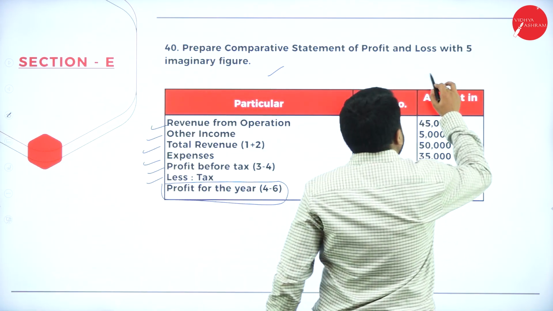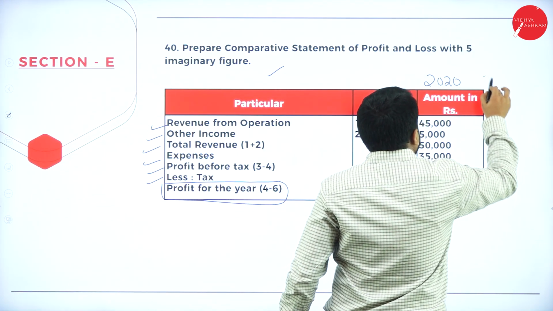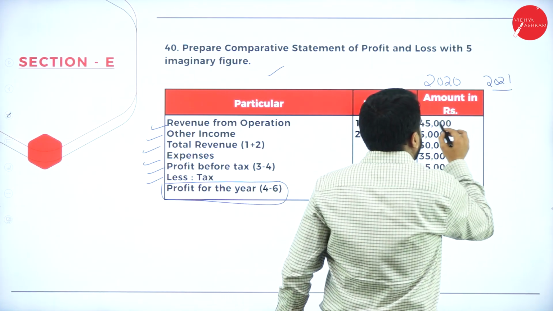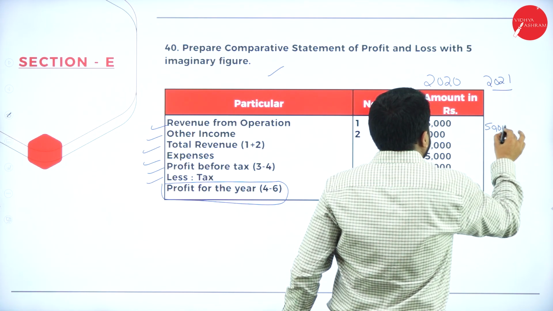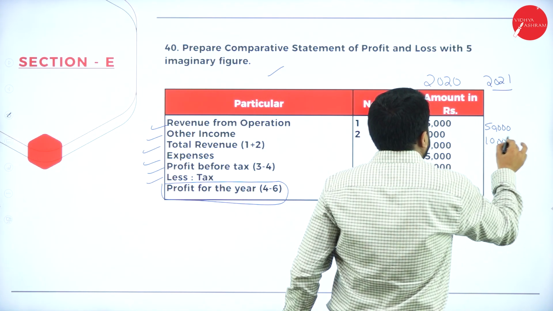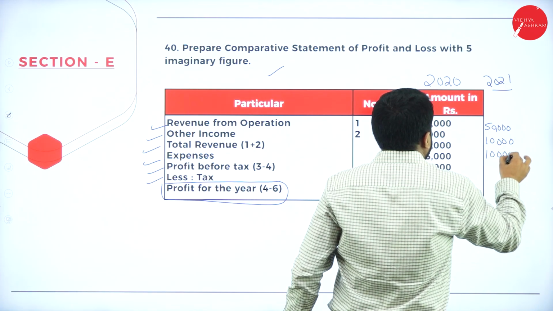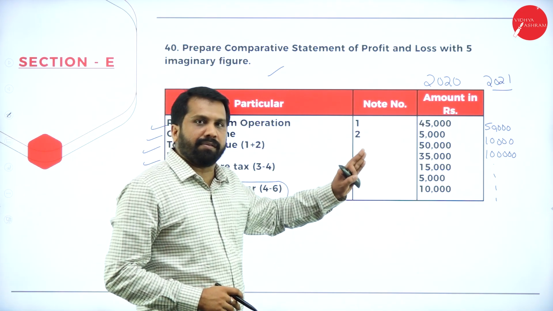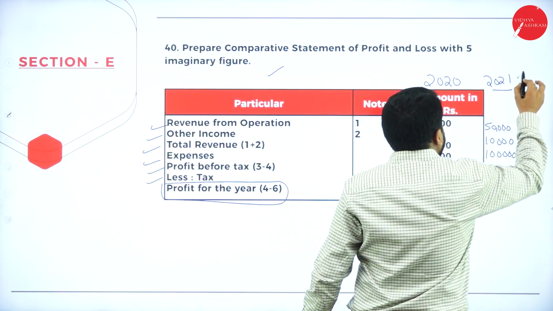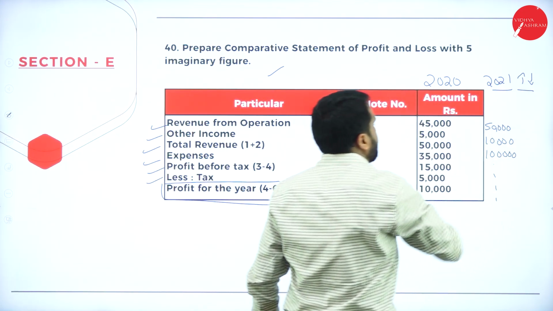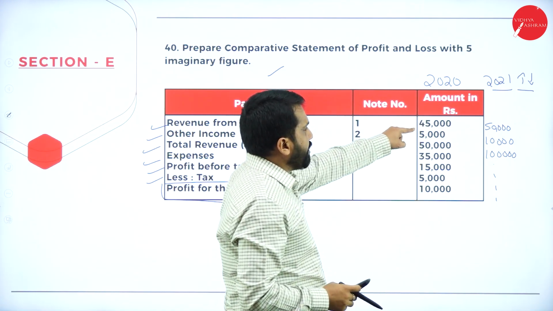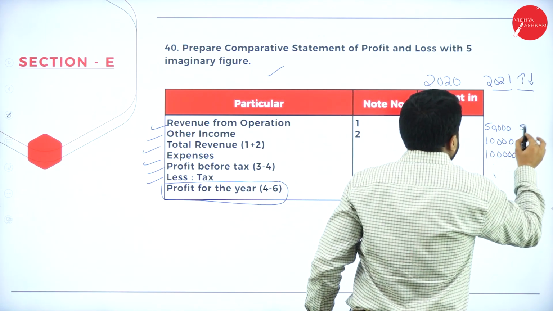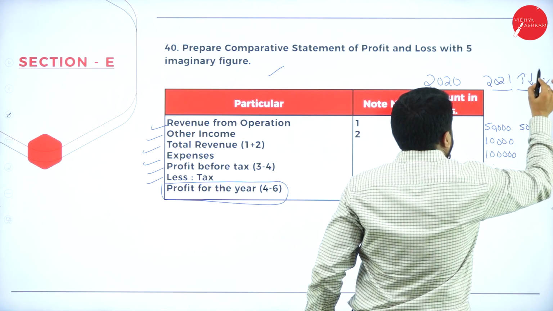Similarly, assume that this is 2020, this is 2021. Just add one more number, 45, write 50,000, 10,000, 1 lakh. Here some amount you write. So 2020, 2021. Here, increase or decrease. What is the increase? Earlier it was 45,000. Now it is how much? 50,000, so 5,000 more. Now the last column will be percentage.